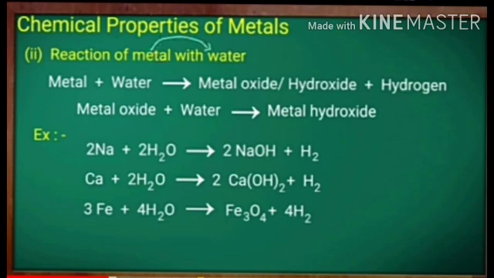The next chemical property of metal is the reaction with water. Metal reacts with water to form metal hydroxide, which is basic in nature. Basic in nature means that when we test it with litmus paper, a red litmus will turn blue.